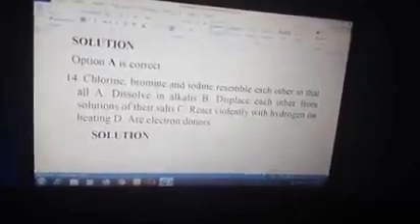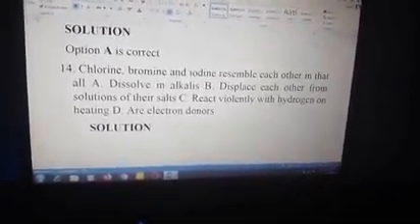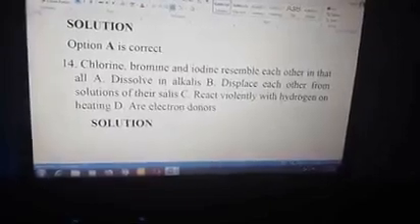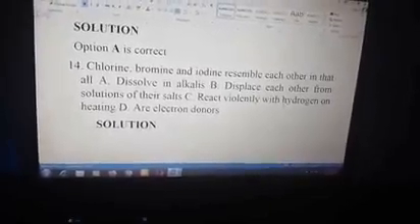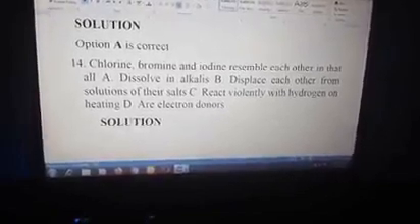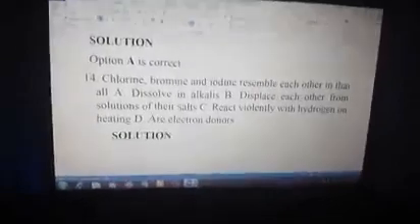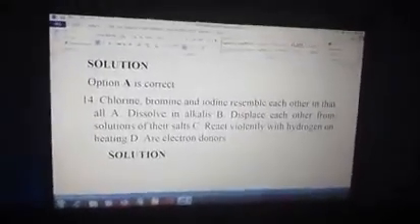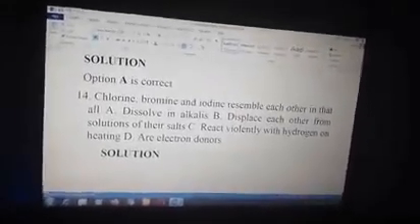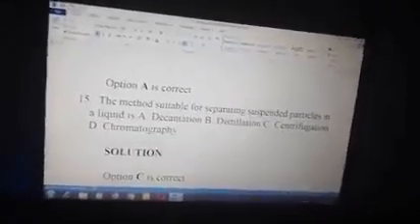Option A. 14. Chlorine, bromine, and iodine resemble each other in that A, they dissolve in alkalis, B, displace each other from solutions of their salts, C, react with hydrogen on heating, and D, are electron donors. So the answer to this question is A. They all dissolve in alkalis. Option A is correct.